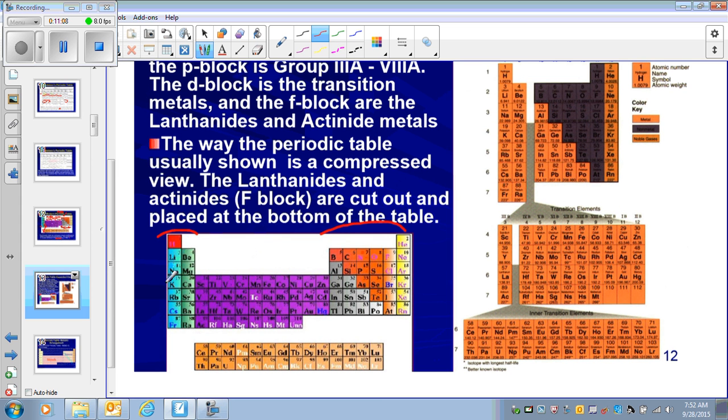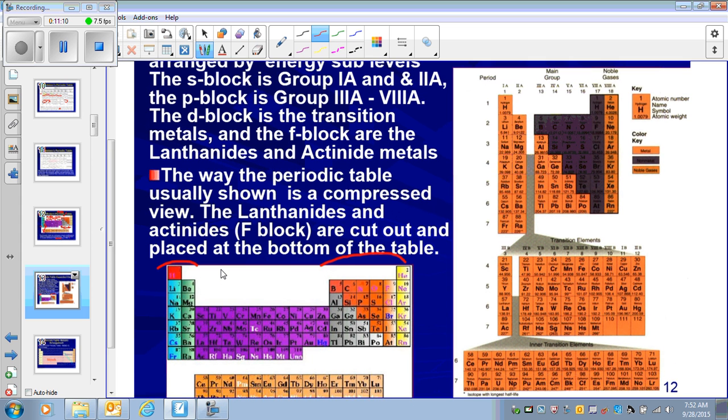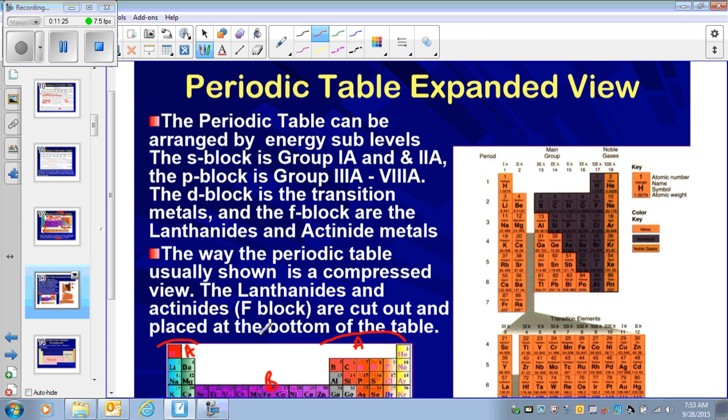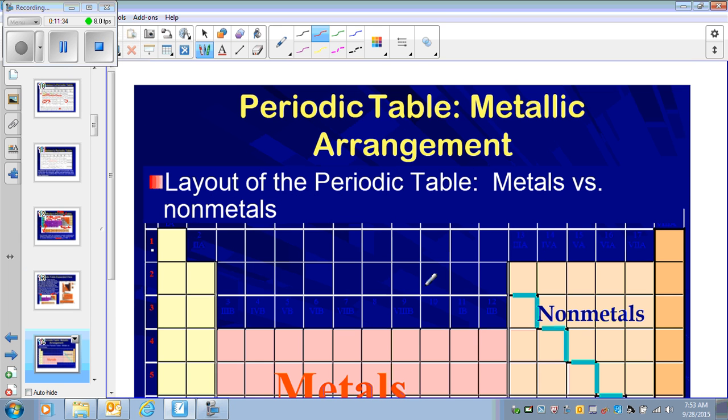There are many different ways of naming or grouping the periodic table. We have groups, these are all A elements, 1A, 2A, 3, 4, 5, 6, 7 A's, and then these are the B elements. As I said, there are many different ways of naming or numbering the periodic table that we will discuss in a few minutes.